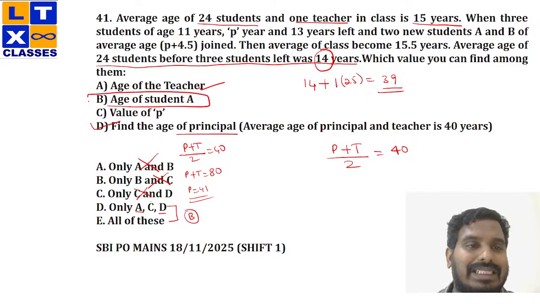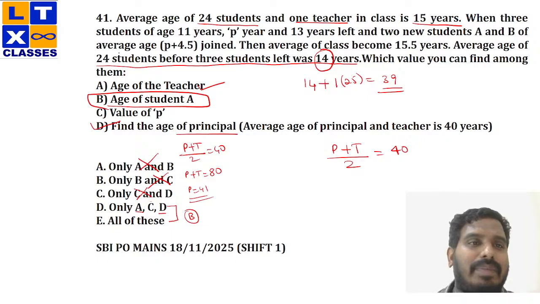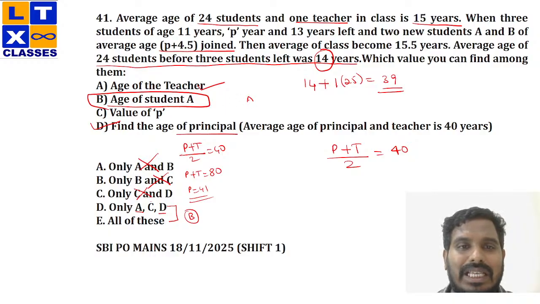Now, quickly checking the option for B, that is the age of student A. You are expected to calculate the age of student A. Now, where is A? Two new students A and B of average age P plus 4.5 joined. Okay, that means two new students A plus B with average age P plus 4.5, so that would be 2P plus 9 has joined.